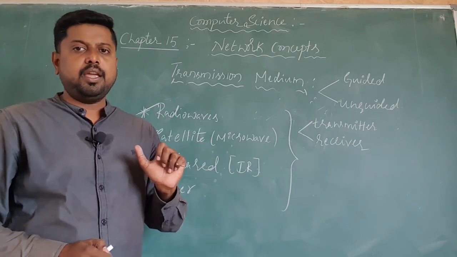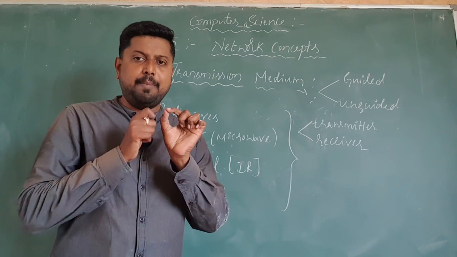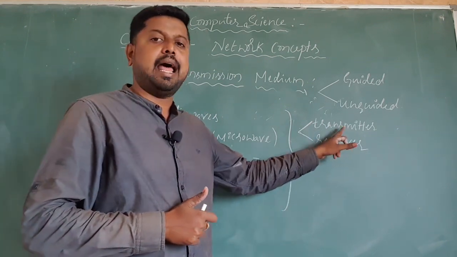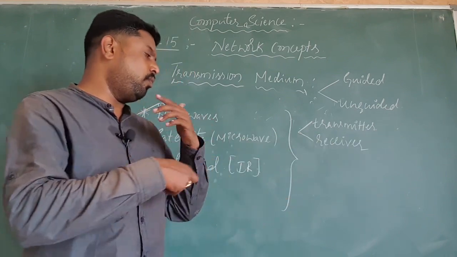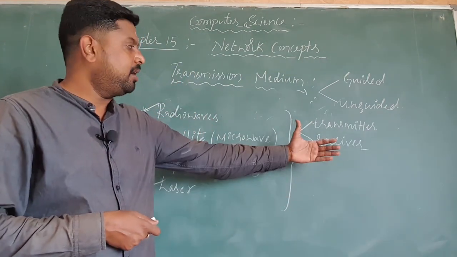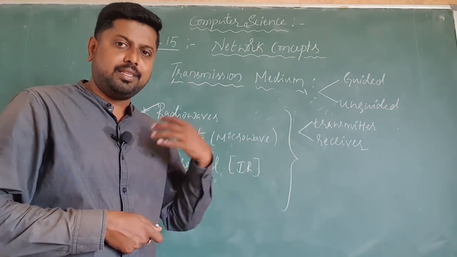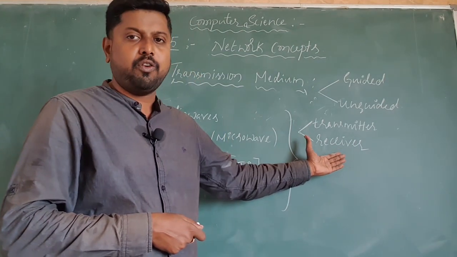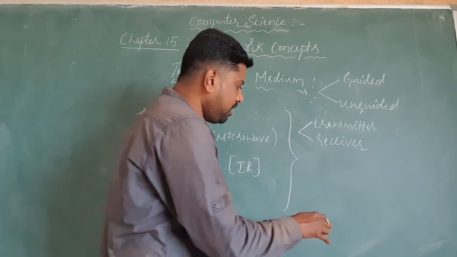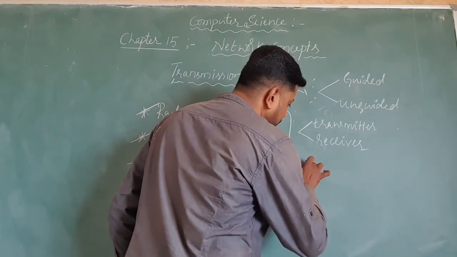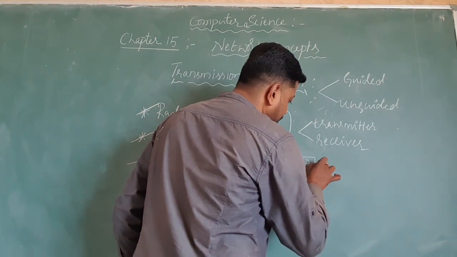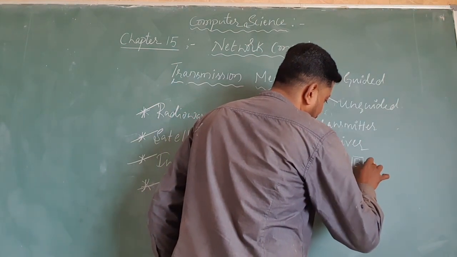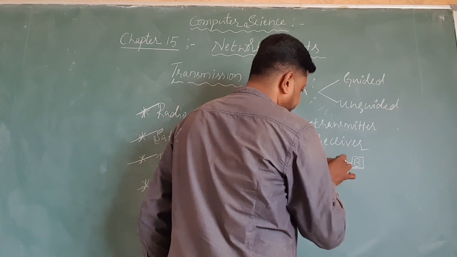Means if any one end is able to transfer the data, that end is what we call the transmitter, and the other end receives what the transmitter wants to send. That end is what we call the receiver end. So if you observe this small diagram, you get an idea of what a transmitter and what receivers are.